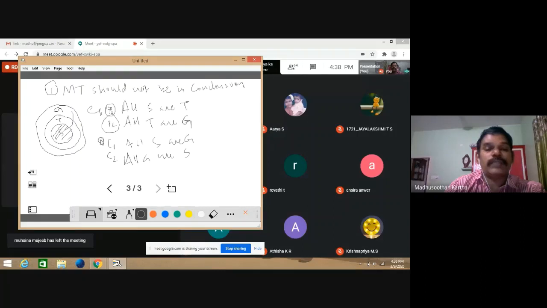Okay, so as far as these conclusions are concerned, the first one is the correct answer, the second is not. Here the middle term is T, so T is not in the conclusion. S means the smallest Venn diagram, already distributed, and G is the topmost, or biggest, Venn diagram. So S is distributed in G, so all S are G is correct. But all G's are S is wrong, because G is the biggest Venn diagram and S is the smallest.